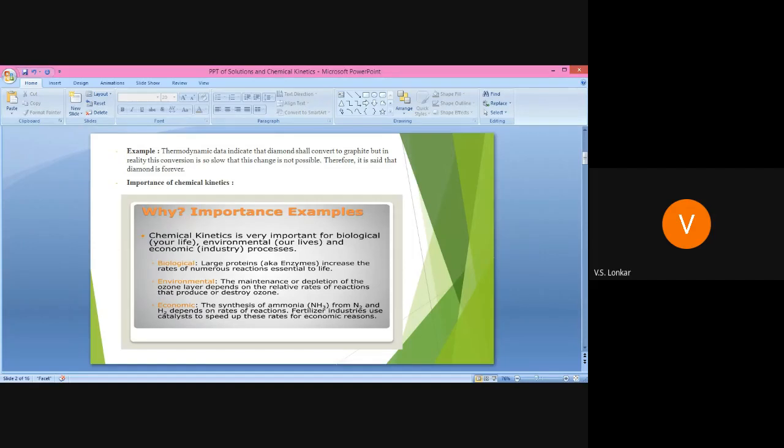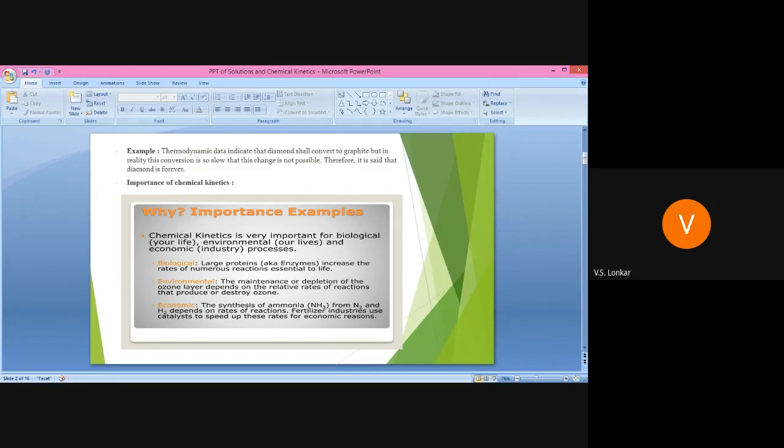Then third, economic. The synthesis of ammonia from N2 and hydrogen depends on rates of reaction. In industries there are different processes occurring, for example the Haber process, Ostwald process, contact process, and these involve catalysts.